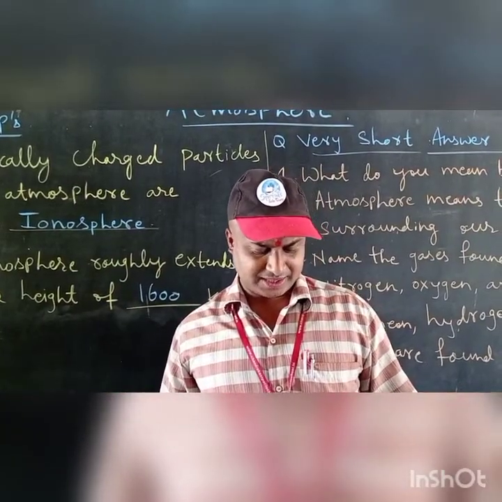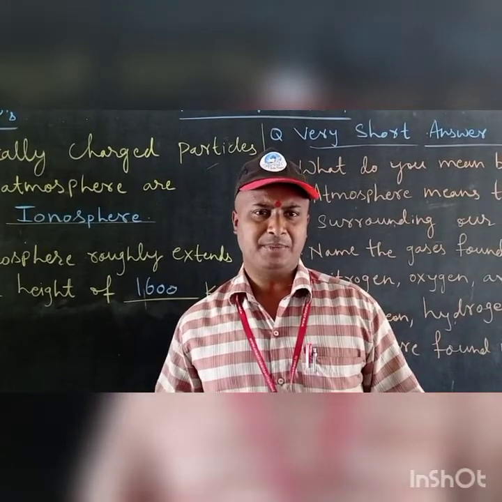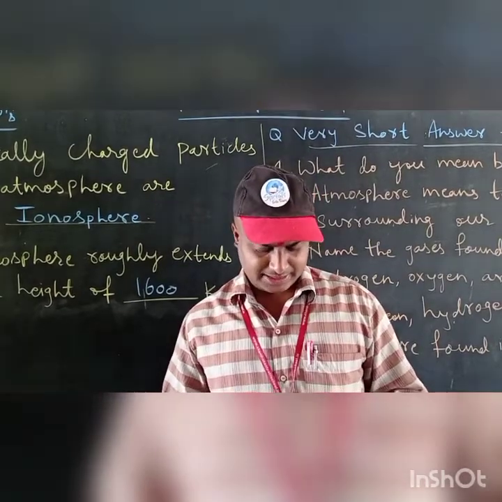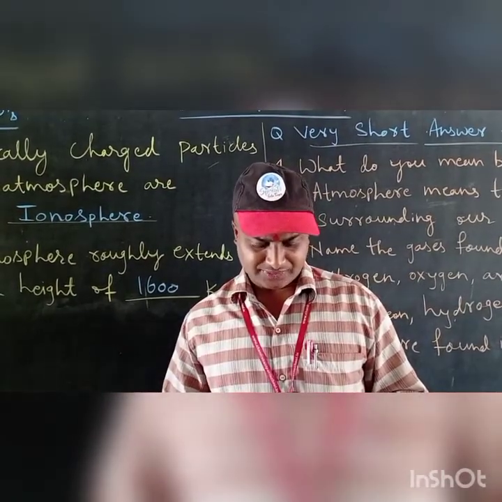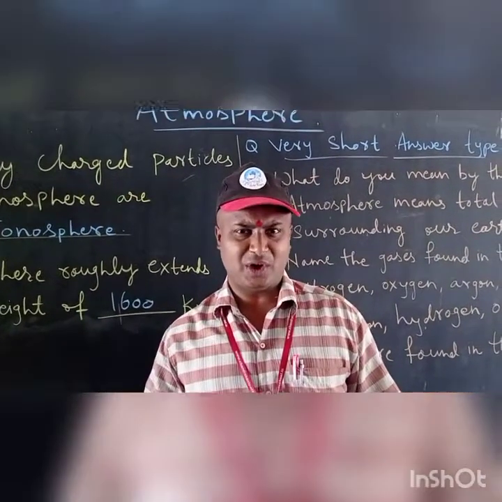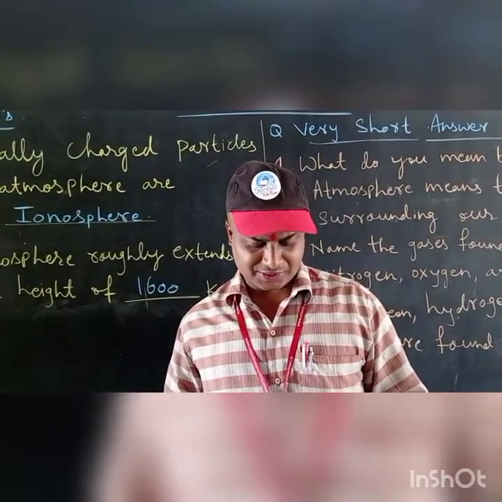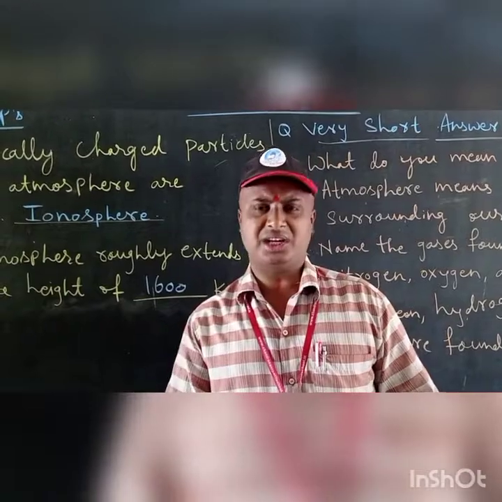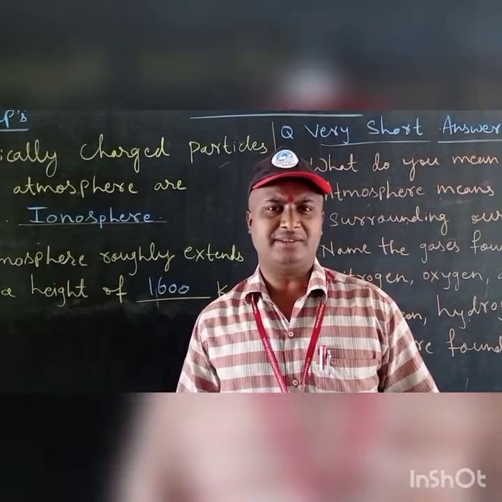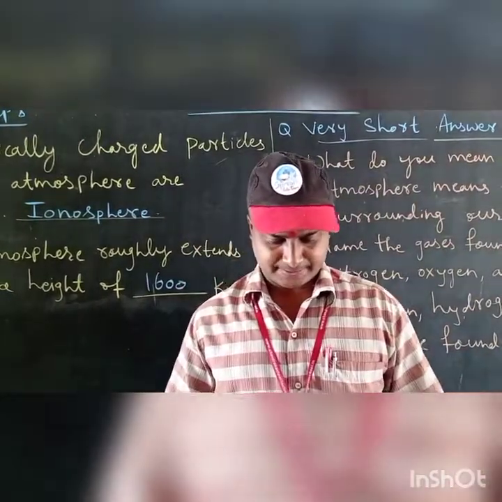Third one, mesosphere. Mesosphere is the third important layer of the atmosphere. Next, thermosphere. It extends from the mesosphere to the exosphere. Then last, the exosphere is the uppermost layer of the earth's atmosphere. These are the short answer type questions.